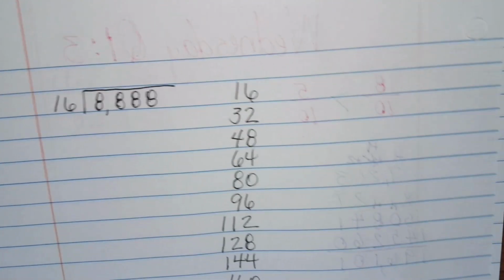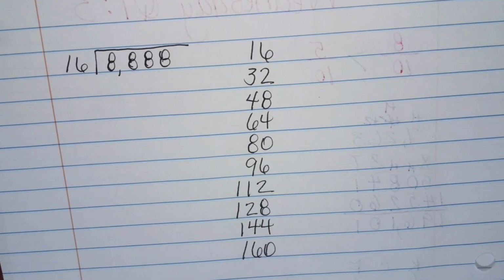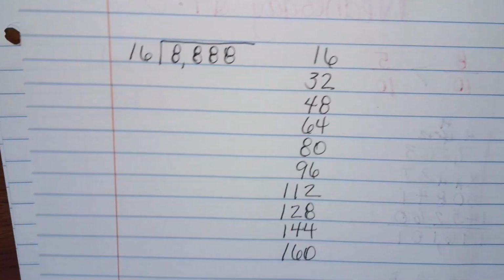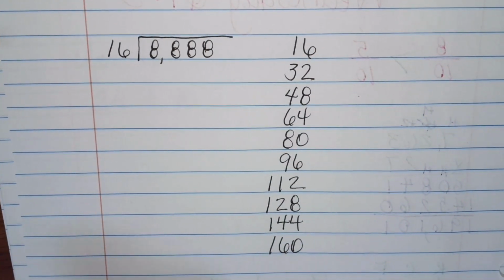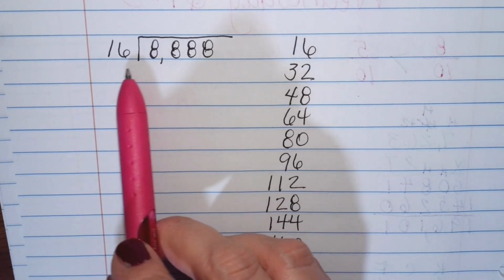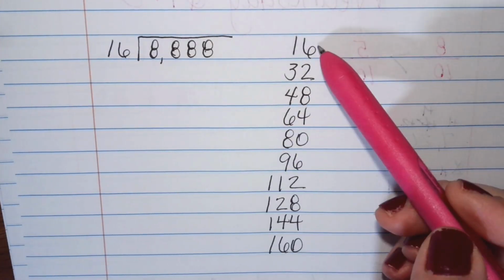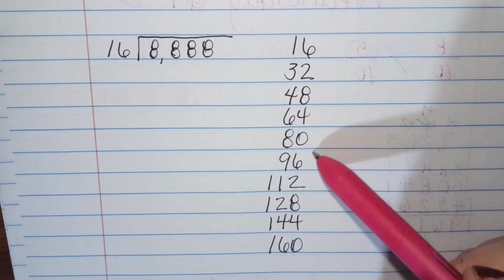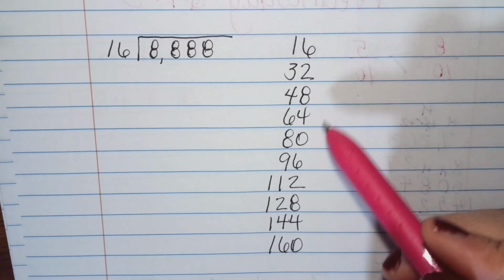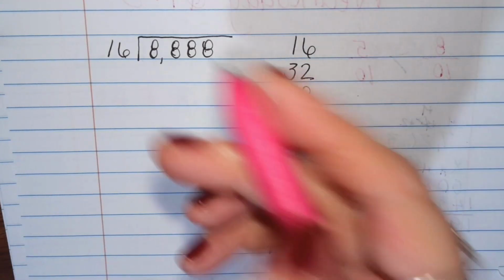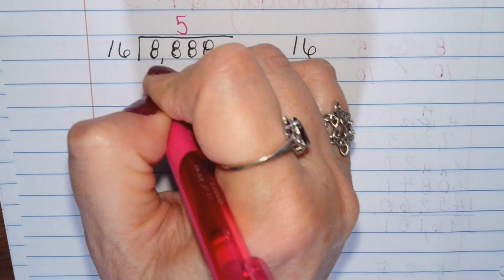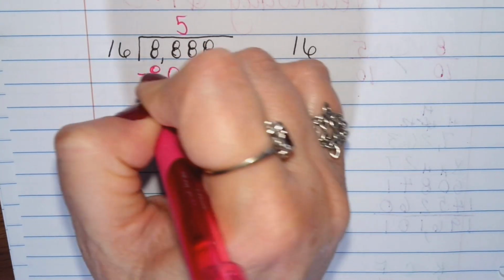Okay, well, 888 divided by 16. I listed our multiples of 16. 16 doesn't go into 8, it's got to go into 88. Cannot go over, so we are going to use 80. 1, 2, 3, 4, 5 times. So we're going to put 5, subtract our 80.